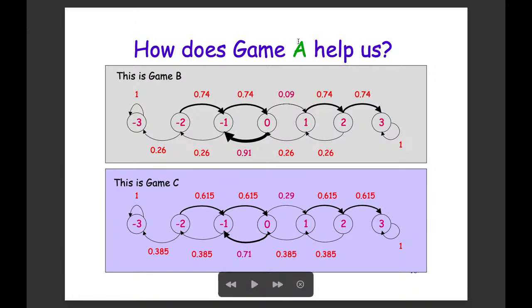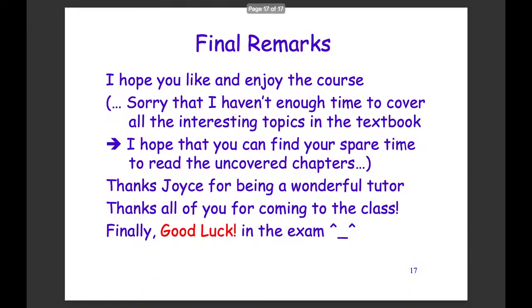But by using game A to help us, we still have non-zero chance of moving forward and less than 1 chance of moving backward. This will increase the probability from 0 to non-zero of reaching $3 before losing $3. So that's why game A, although it is bad in the long run, really can help us by combining it with game B.